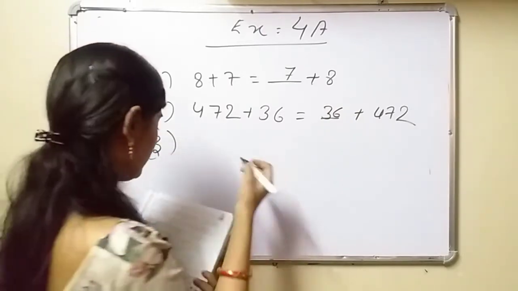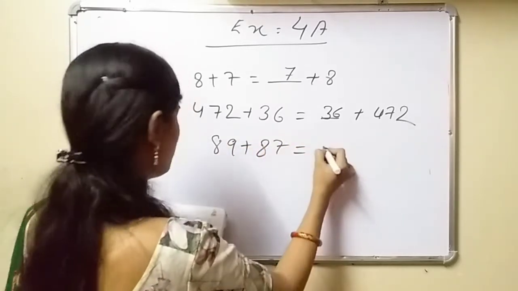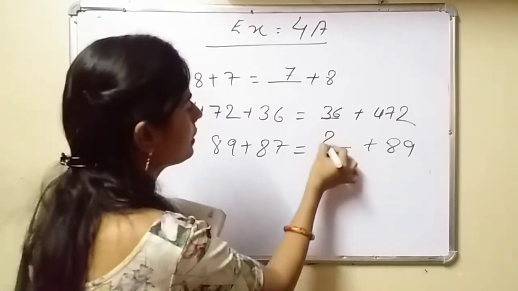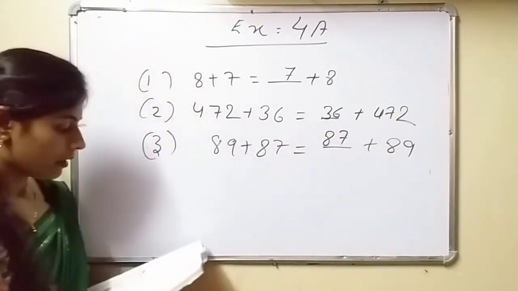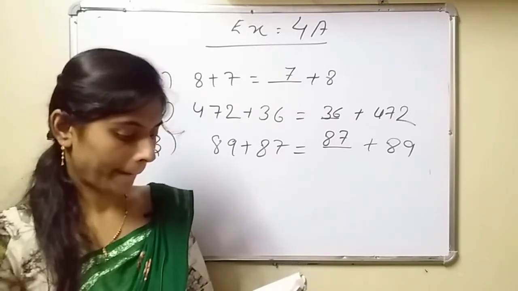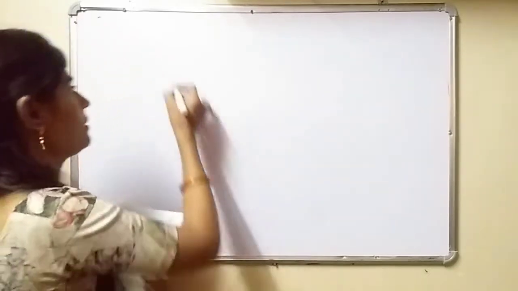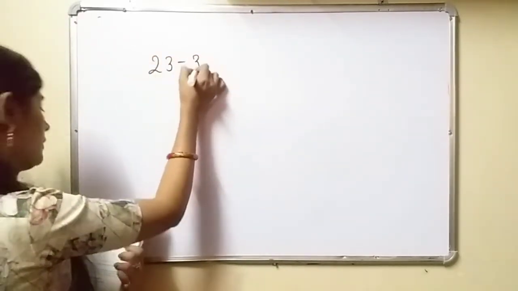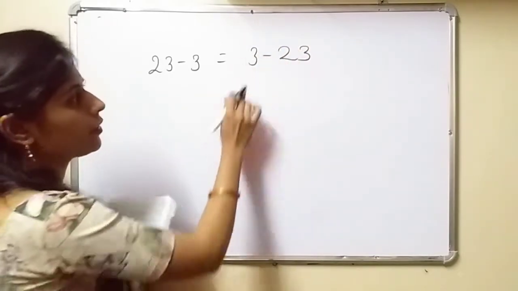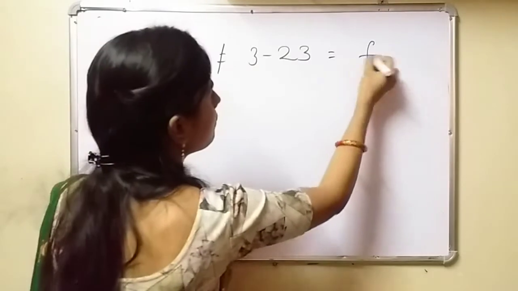Third, 89 plus 87 is equal to dash plus 89. It means 87 will come here. Now see question numbers D, E and F that you have to solve. Mark whether true or false. First, 23 minus 3 is equal to 3 minus 23. Is it possible? No, because 3 is the smaller number here, so it is not possible. So it will become false here.